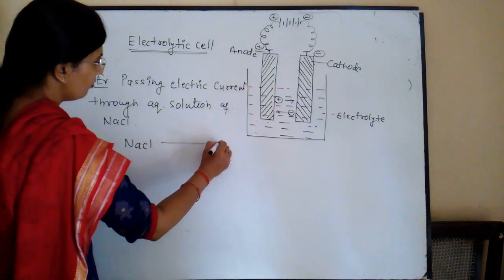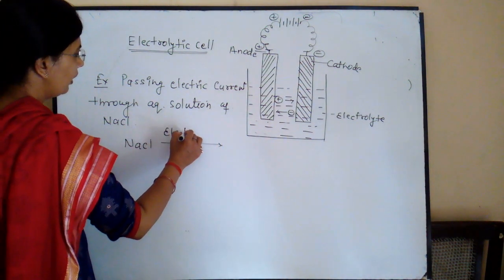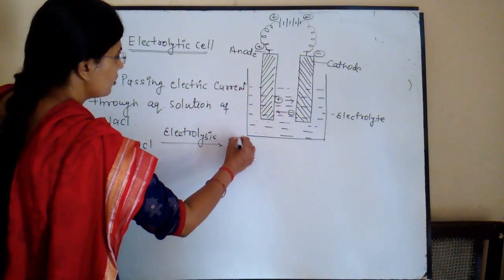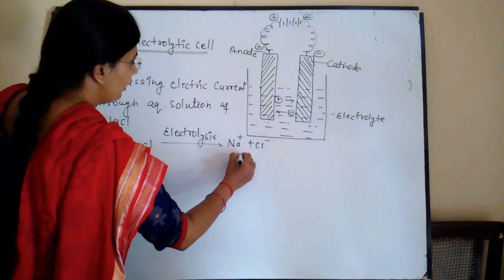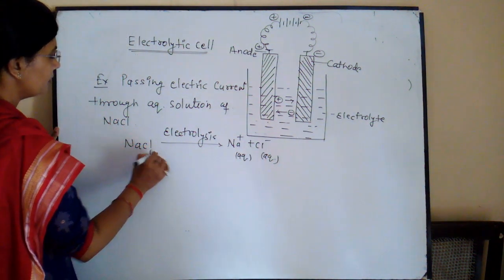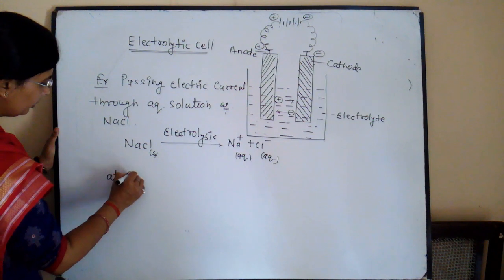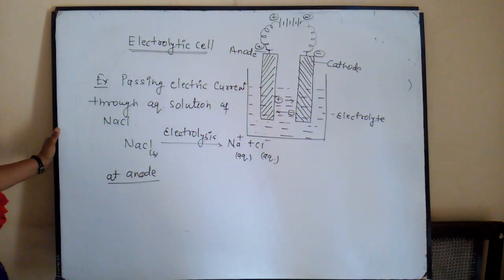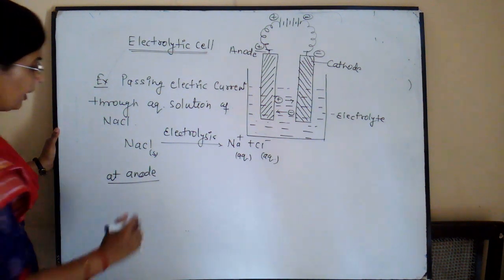On electrolysis, NaCl gives sodium ion and chloride ion. At the anode, chlorine gas is liberated.